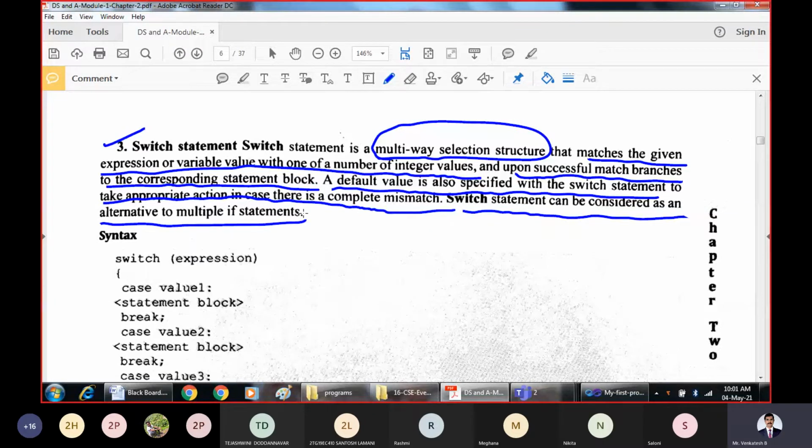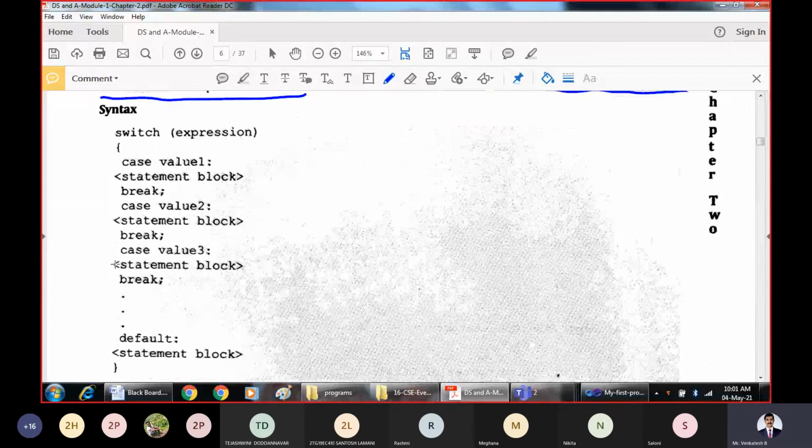If there are multiple conditions which you want to check, and you go on writing multiple if statements, the program length will be more and the complexity will increase. To reduce that complexity, we can go for the switch statement. That is the simple syntax of the switch statement.